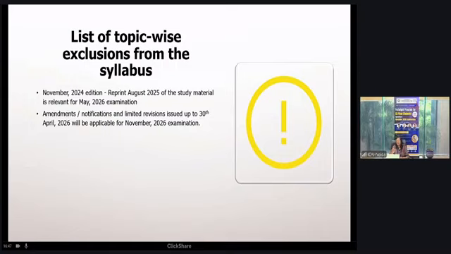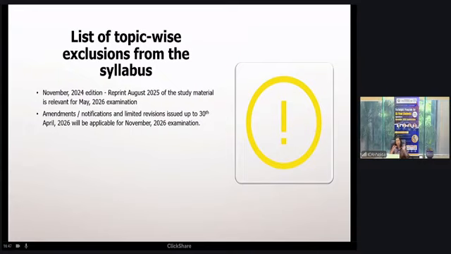But consequential amendments which are limited revisions are applicable 6 months after the notification. So any limited revision in August 2024 will be applicable for your May examination, and for that examination you have to study those limited revisions.